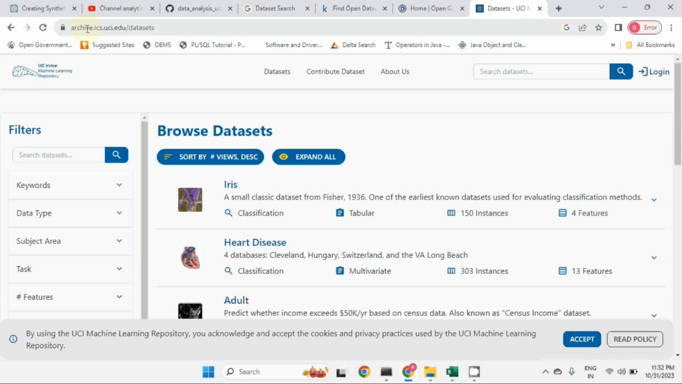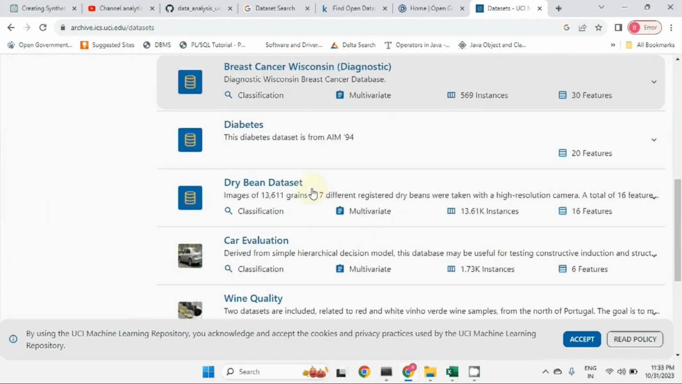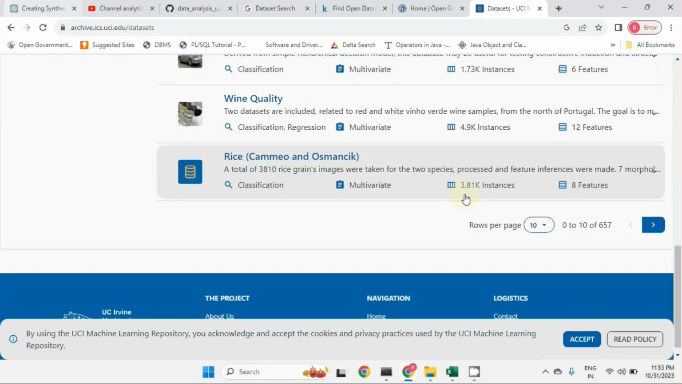If you go to this URL, archive.ics.uci.edu/datasets, you can see some of the datasets here. You can just click on a dataset and download it. You can download these datasets and use them for testing or research purposes. But sometimes these datasets are not suitable for our daily work. They can only be used for testing and experimentation purposes.